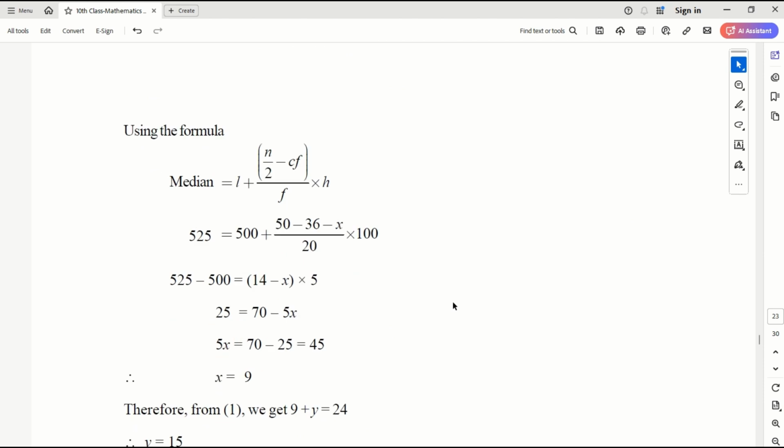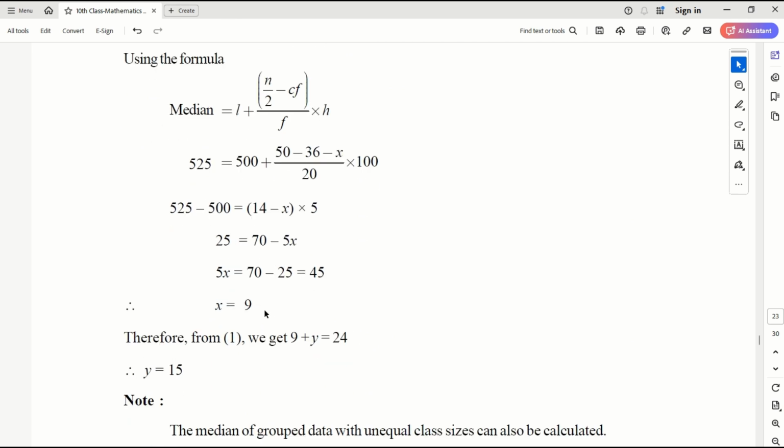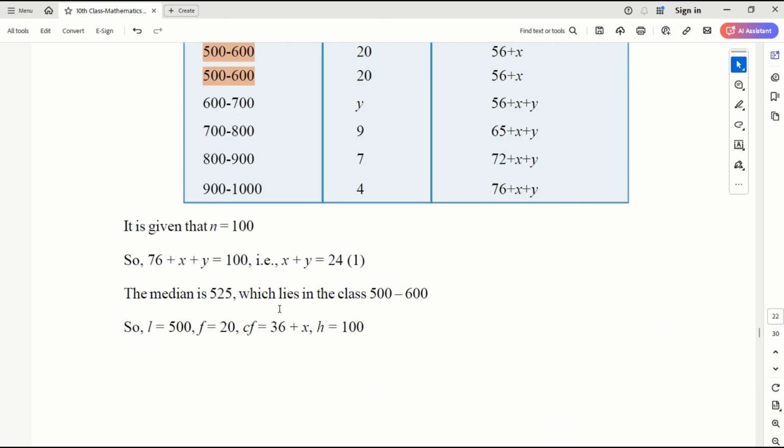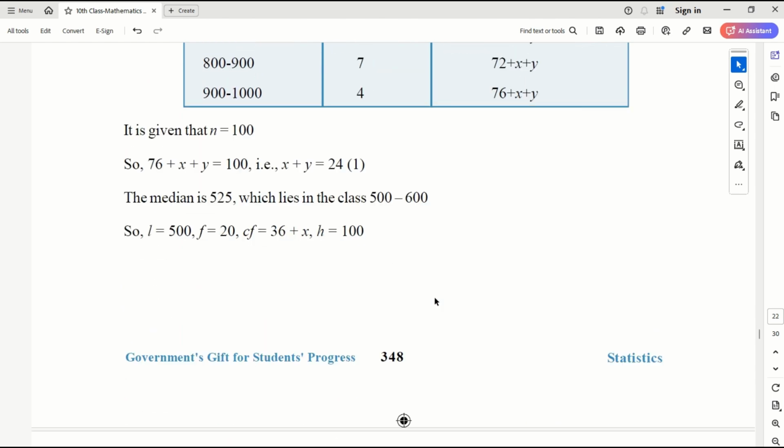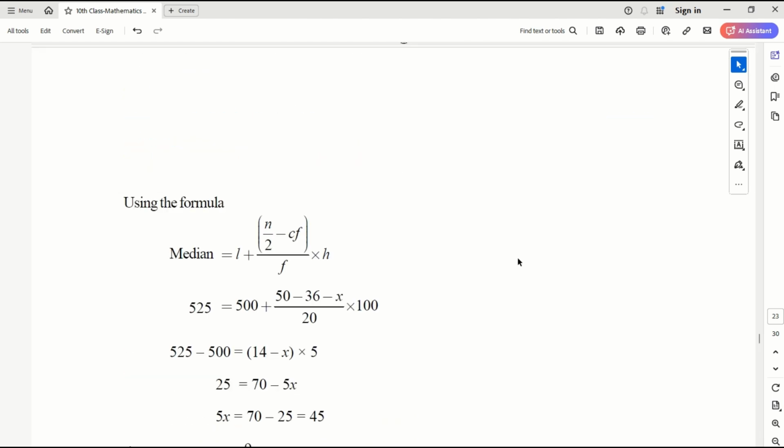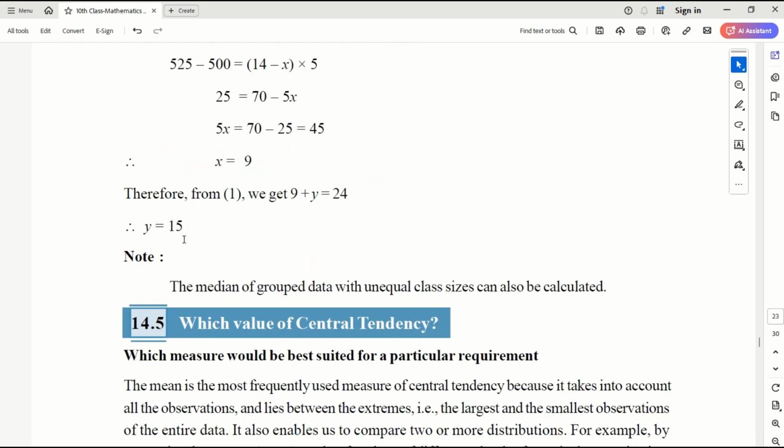If I substitute these values, I get an equation in x, and solving it, x is 9. x is the frequency of this class. Since x plus y is 24, I get y as 15. So this is how I get the unknown values when the median and frequencies are given.